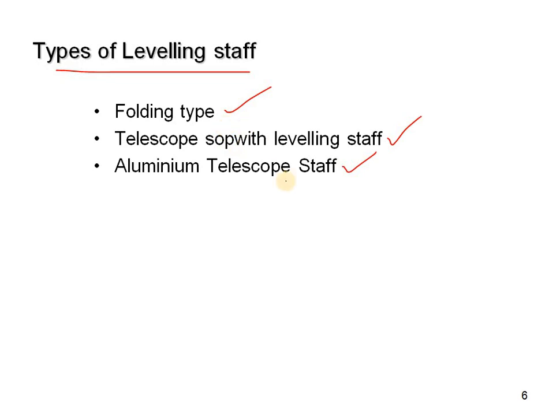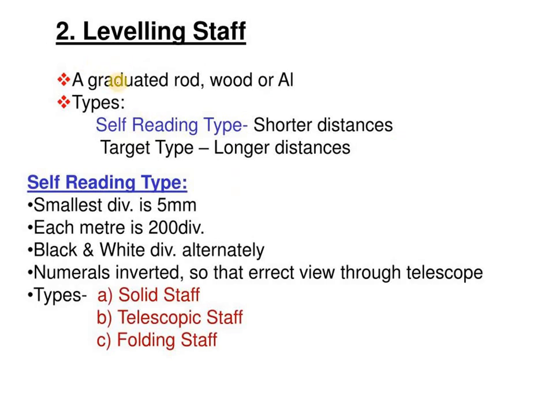So we have three types: folding, telescopic, aluminium. The leveling staff is a graduated rod, wood or aluminium. In some places wooden staffs are used, in some places aluminium, but nowadays we mostly use aluminium staffs. Nowadays we cannot see wooden staffs anywhere.